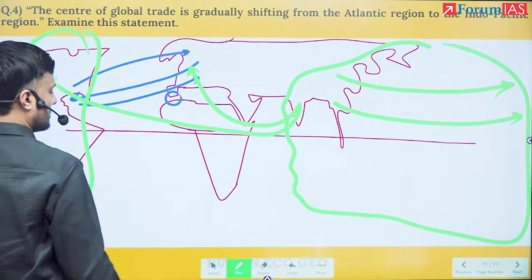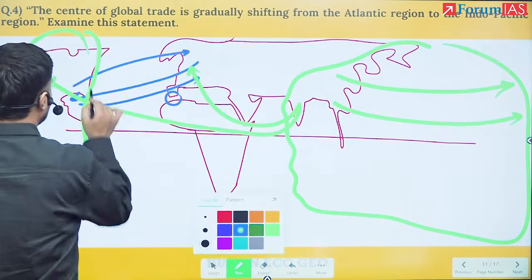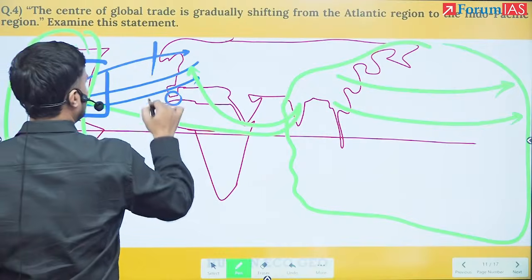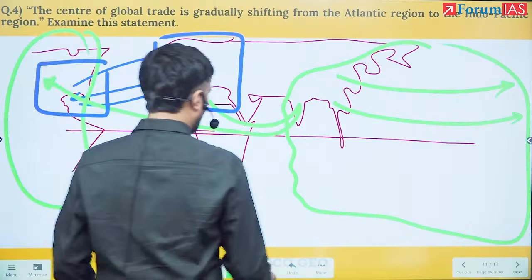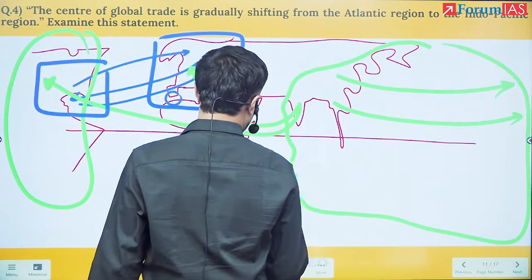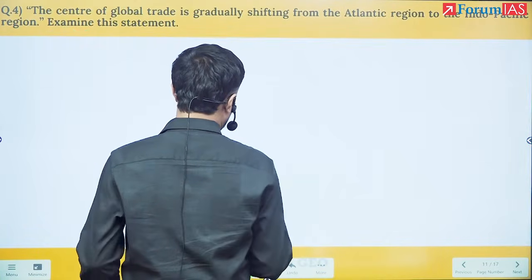Earlier, this was the zone. Now the greener zone has emerged. You could have given data or any reasoning.